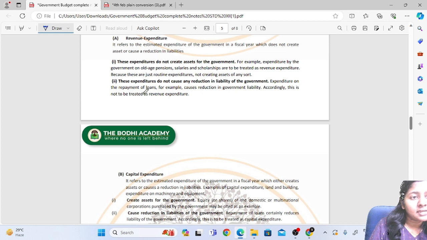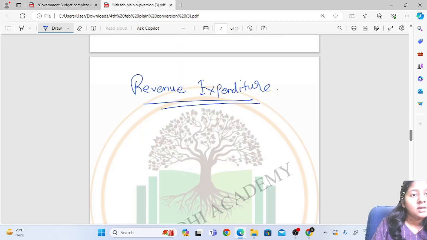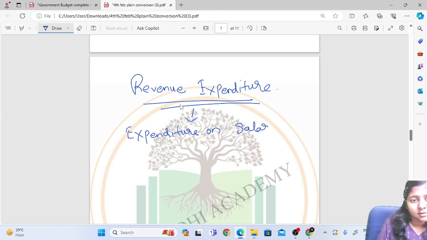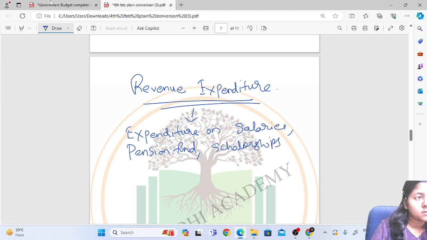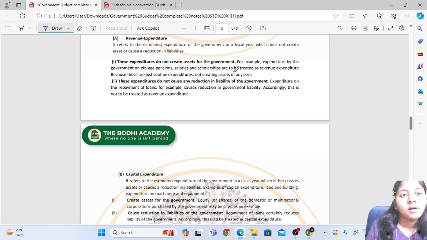Revenue expenditure is nothing but that which does not create any asset for the government. It is expenditure by the government on salaries, pension fund, scholarships, which are to be treated as revenue expenditure because these are just routine expenditure which do not create any asset.